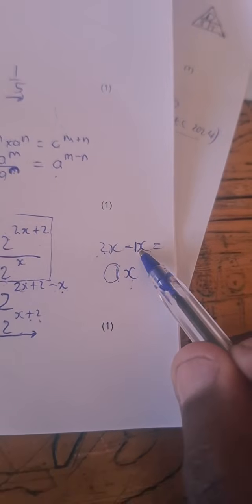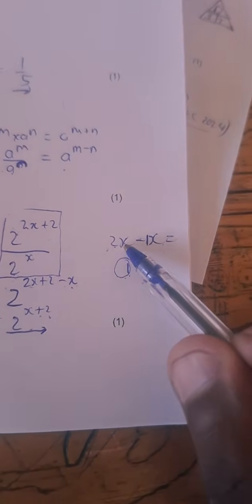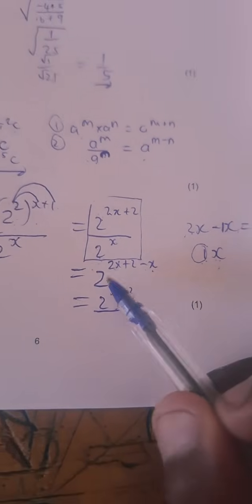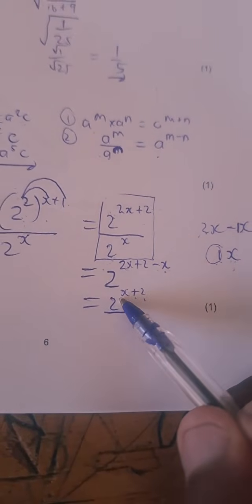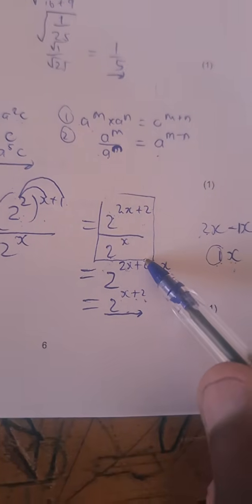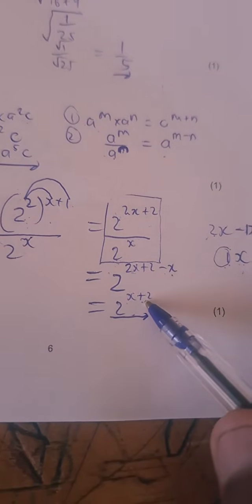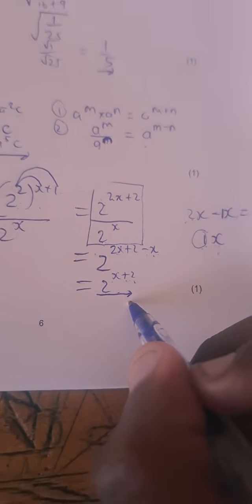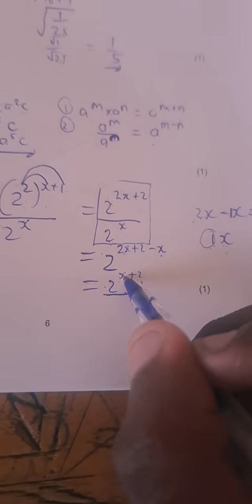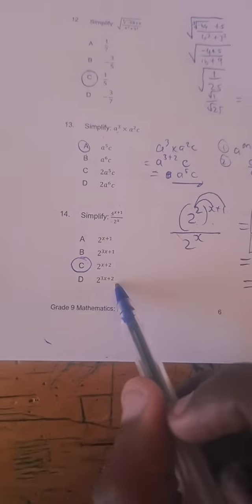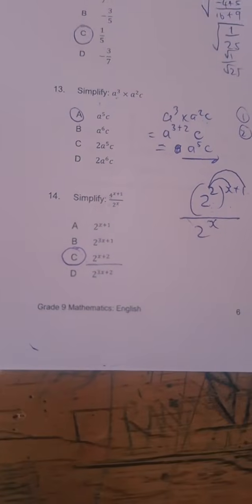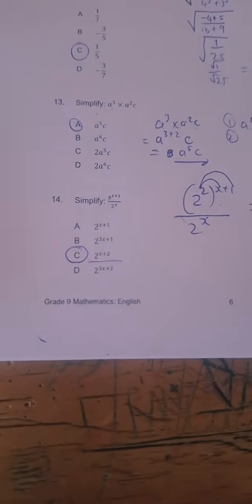So what is 2 minus 1? That is 1, but the x stays as x. So that means 2x minus x is actually equal to x. This plus 2 is going to be next to x for our final answer. So this is our final answer, 2 to the power x plus 2. That is why when we come here to select our option, option C is the correct answer. It cannot be any other option.